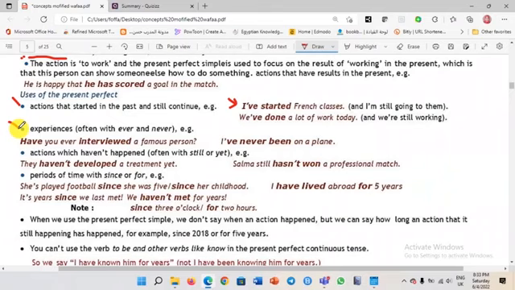So when I ask you about a specific experience, I usually use the present perfect, whether you have done this experience or not. Actions which haven't happened, often with still or yet. For example, they haven't developed a treatment yet. So the action didn't happen yet. Salma still hasn't won a professional match. So this experience actually never happened until now.